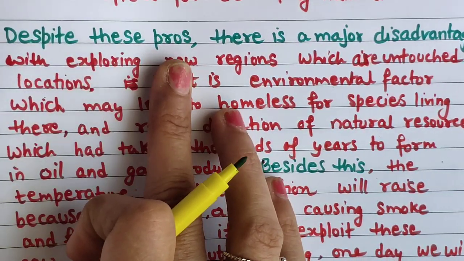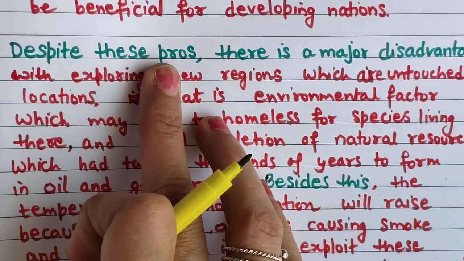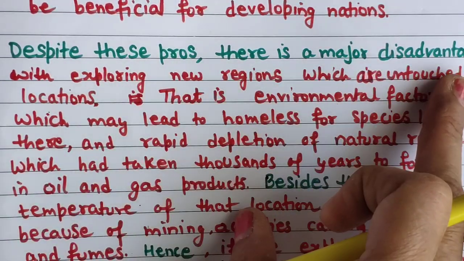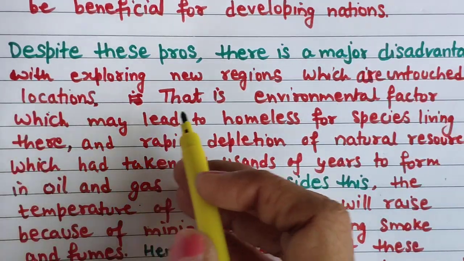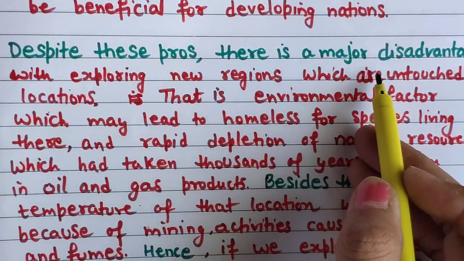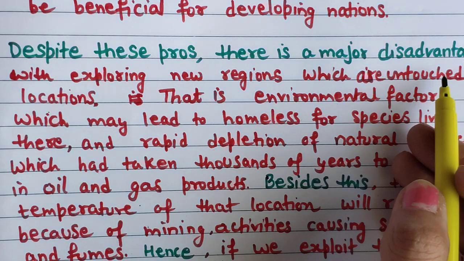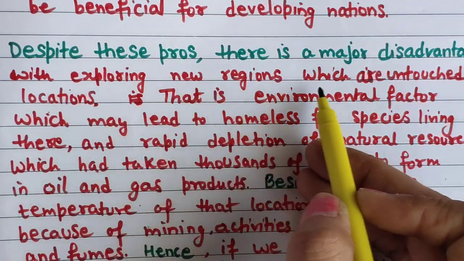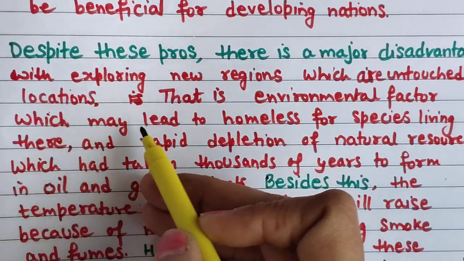Despite these pros, despite these advantages you can also write, there are major disadvantages with exploring new regions, which are untouched locations.